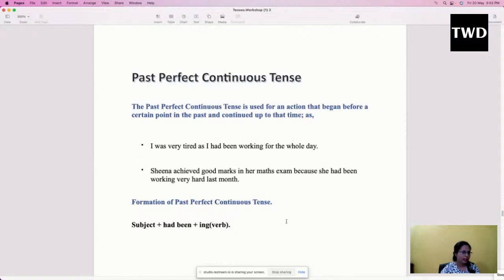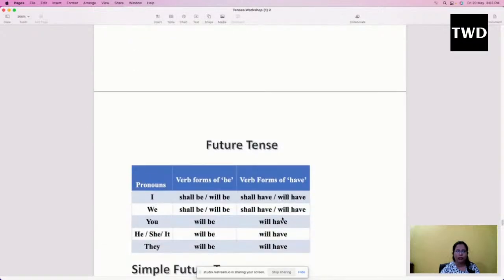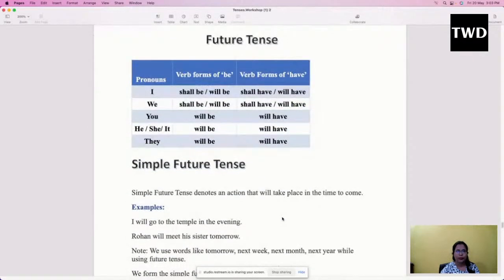Please do check yesterday's video in case you have some kind of confusion. Yesterday I had explained everything in a detailed manner so that you can understand it and there shouldn't be any confusion. In case you have confusion, you can just message me, I will answer you. Today we are going to see future tense.